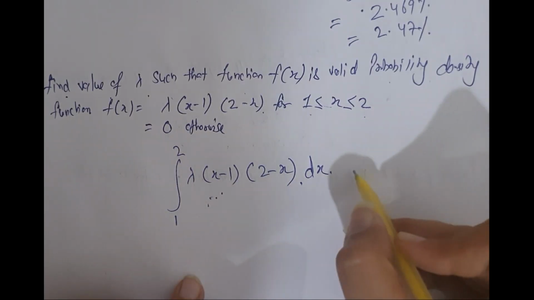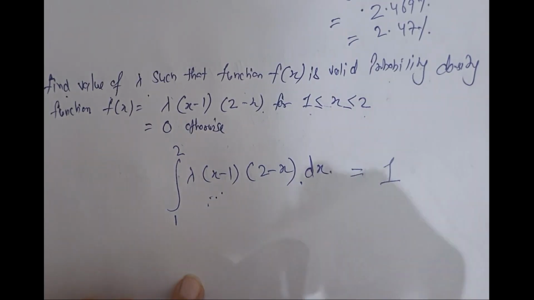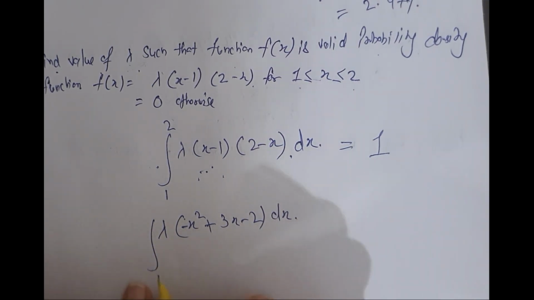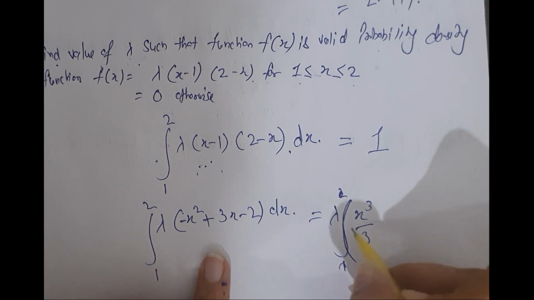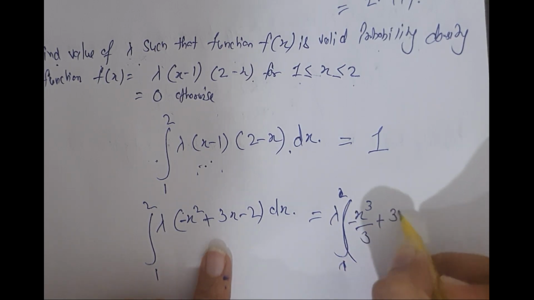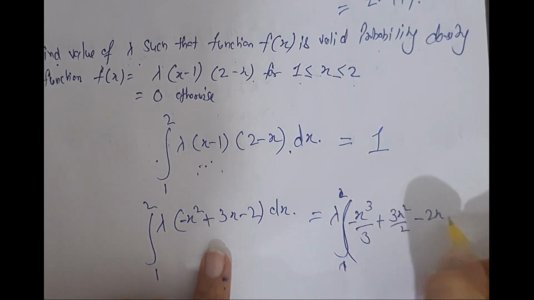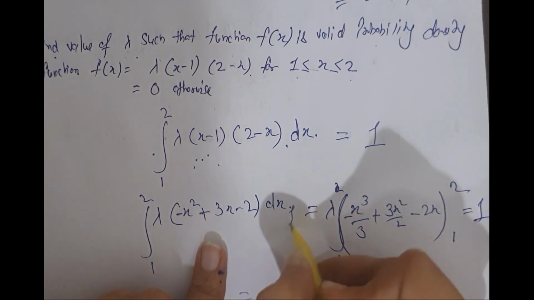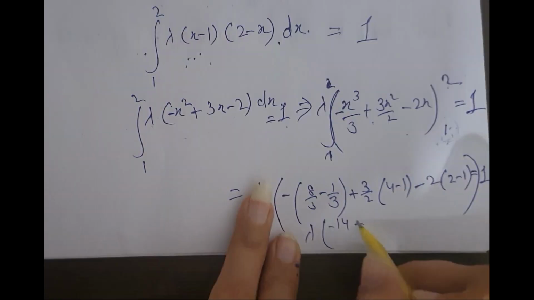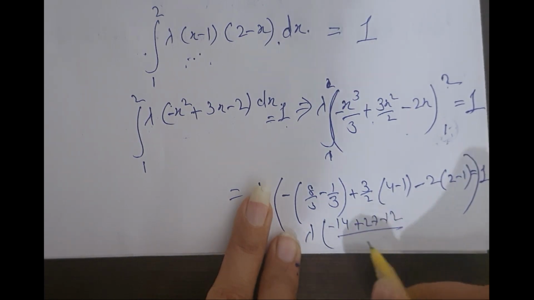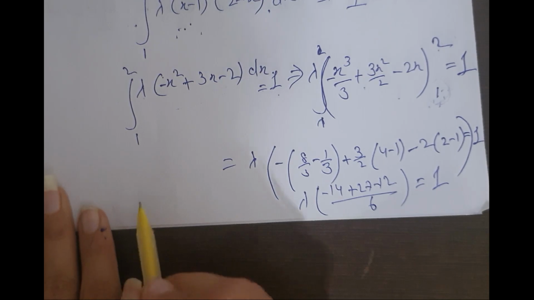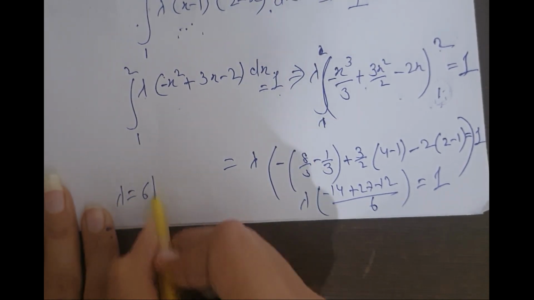Now how can we find lambda? By equating the integral equal to 1. I am solving it here. Lambda will come out to be 6.